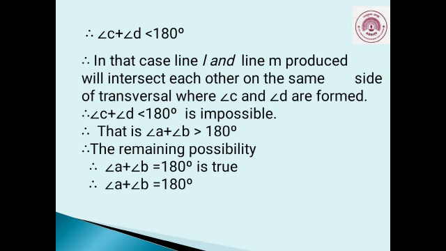Similarly, we can prove that angle C plus angle D equals 180 degrees. Note that in this proof, because of the contradiction, we have denied the possibilities angle A plus angle B greater than 180 degrees and angle A plus angle B less than 180 degrees. So hence, here the theorem is proved.